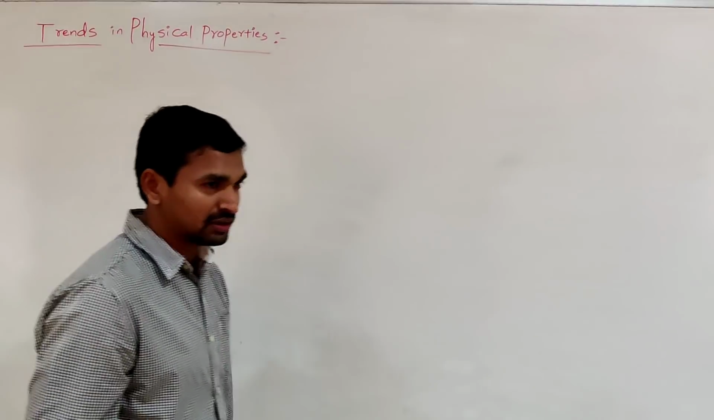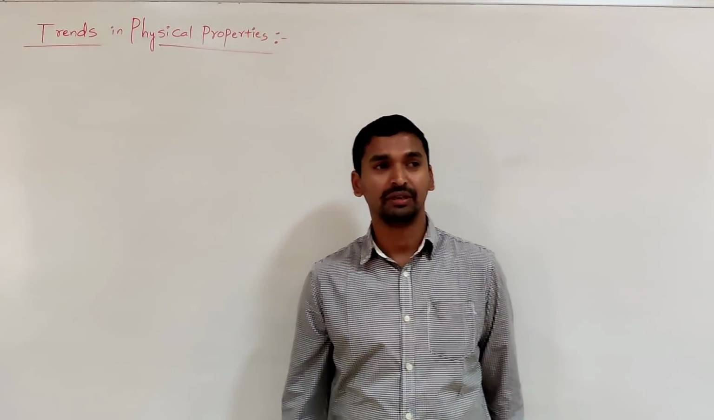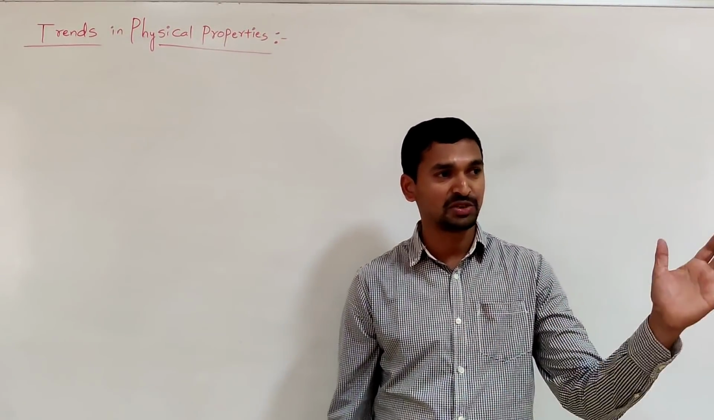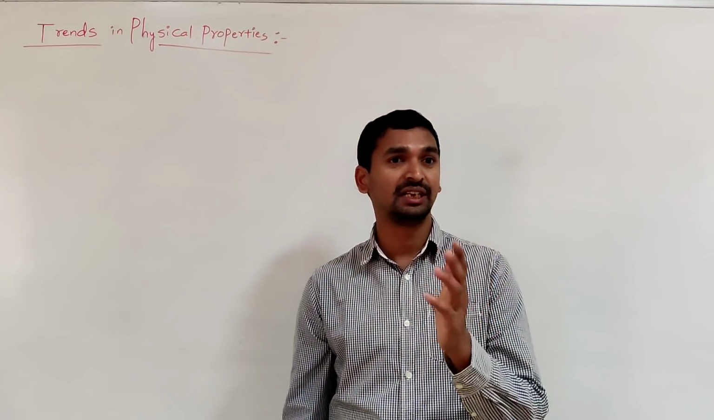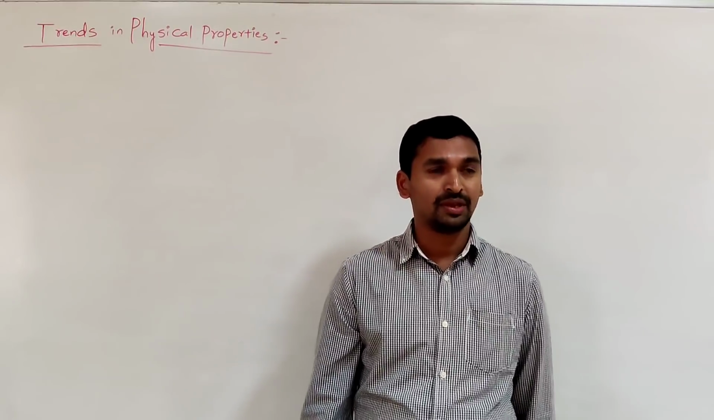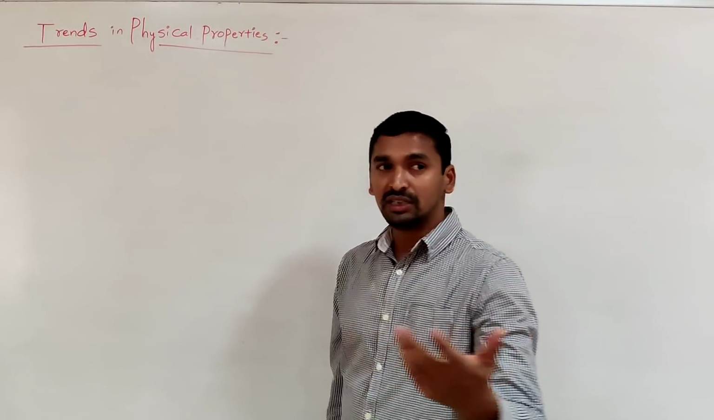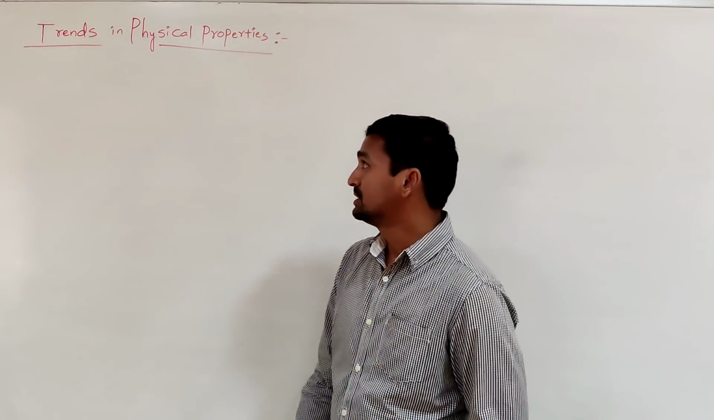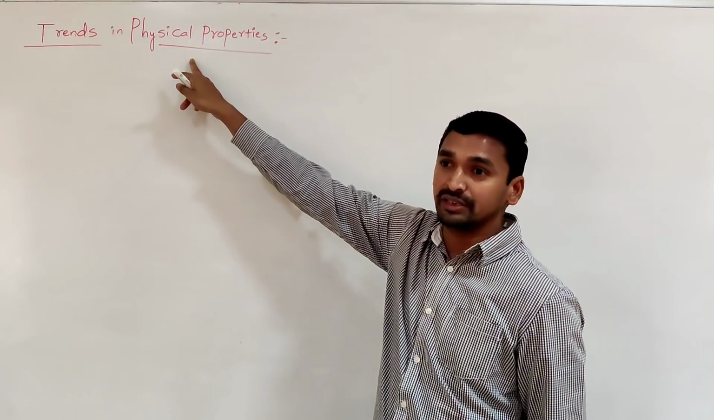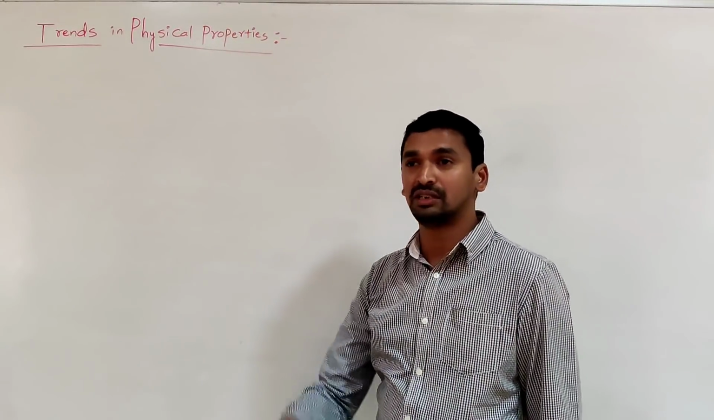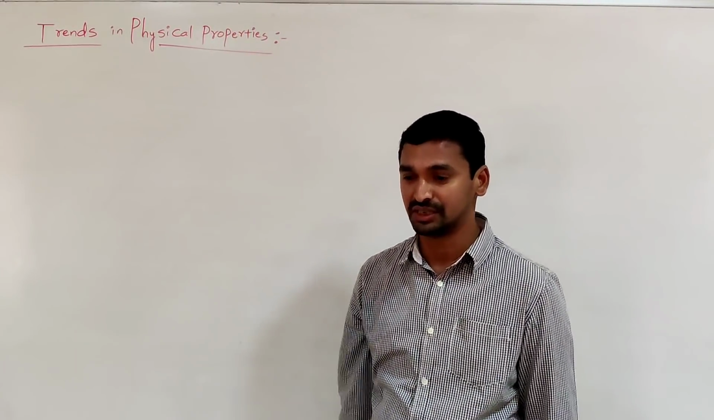So go to the second portion of the second chapter. The first portion, classification of elements, is over. Then go to the next, periodicity in properties. So what is the cause of the periodicity? Just now we discussed. Then go to the trends in physical properties. How the properties vary in periods and groups, that we can discuss here.